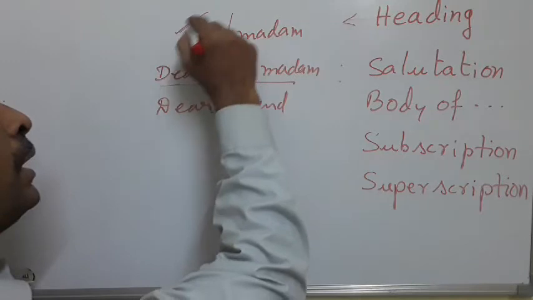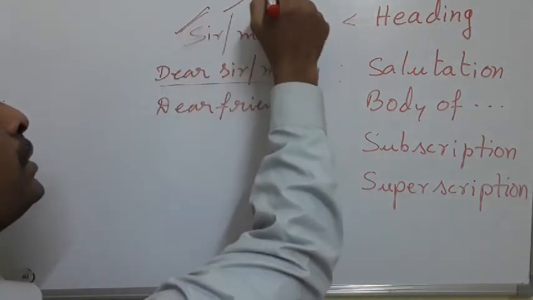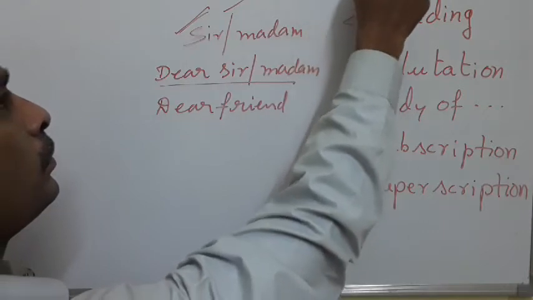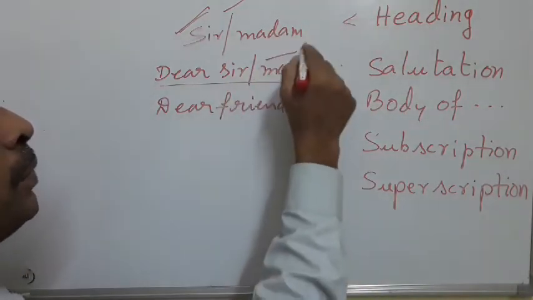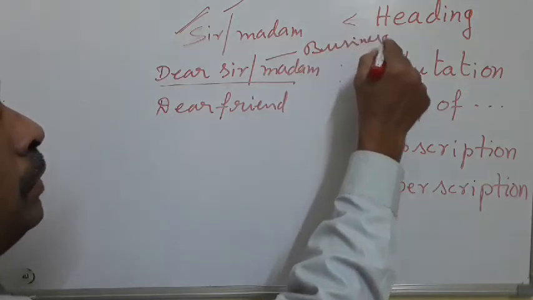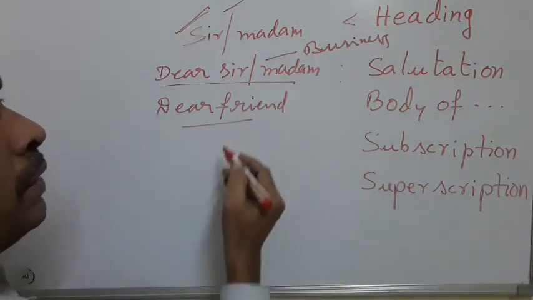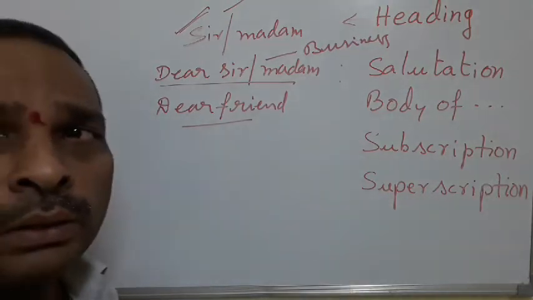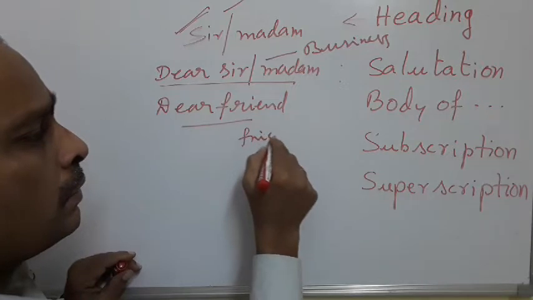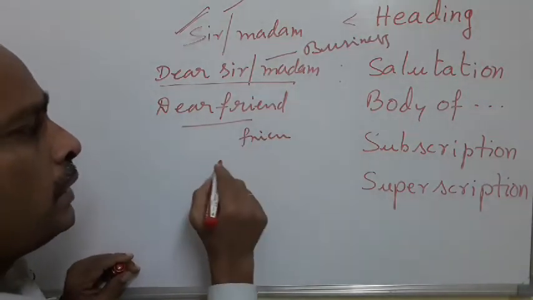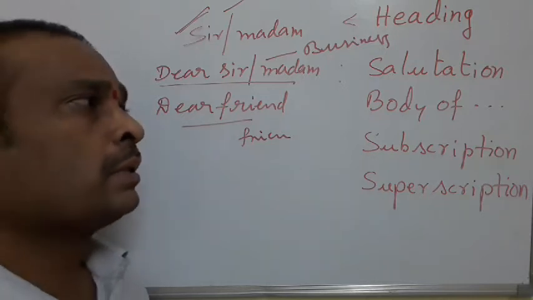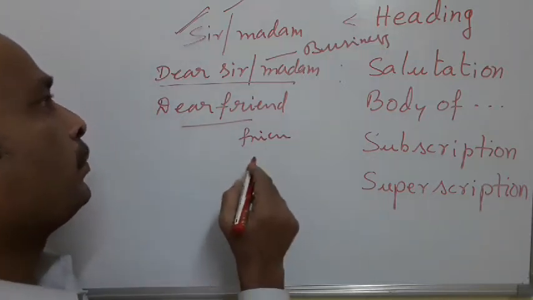This is for officials, this is for business people, and this is for informal letters, means to friends. You can write dear parent, dear father, dear brother, dear cousin. Like that you can write.